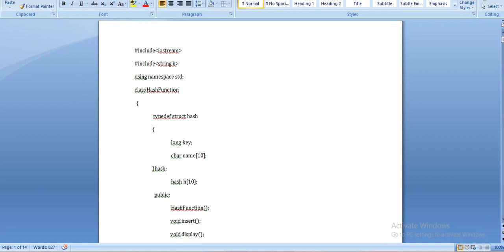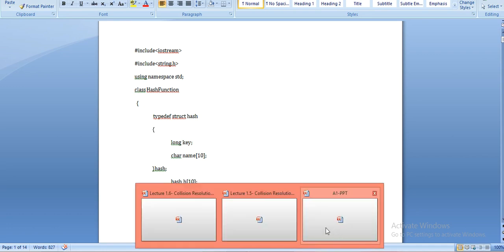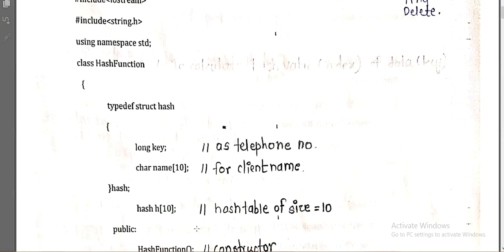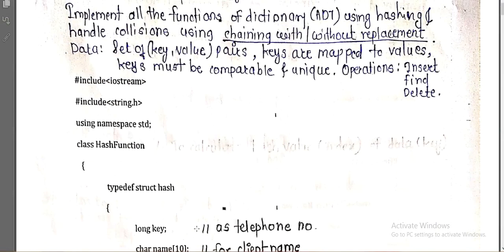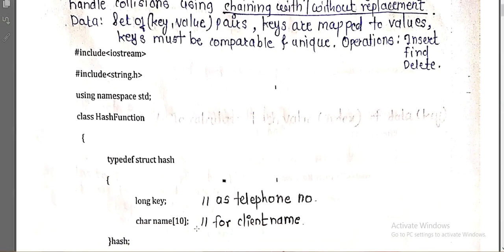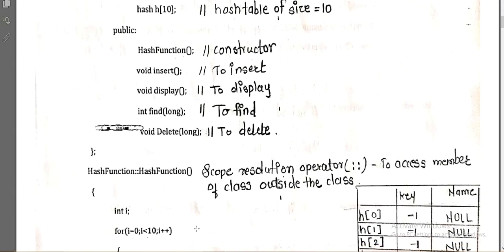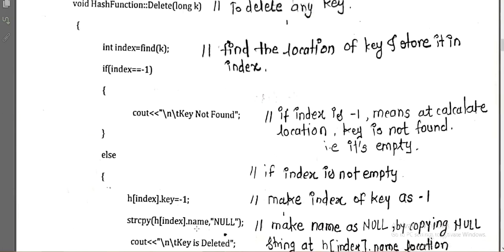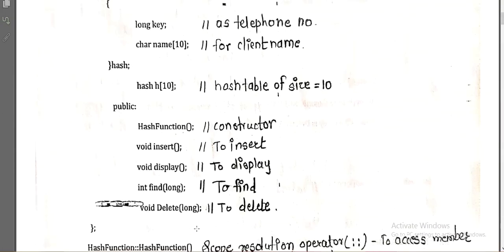I have already scanned that, so we are directly going to understand it by that scanned copy. Here I have already mentioned some comments to easily understand the given code, and that's why I'm preferring this one. Okay, so let's start.